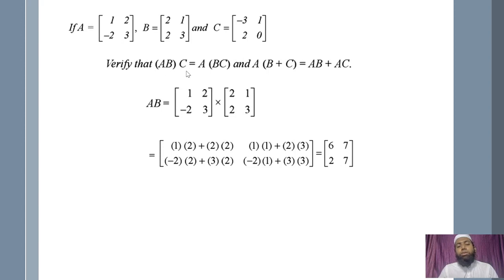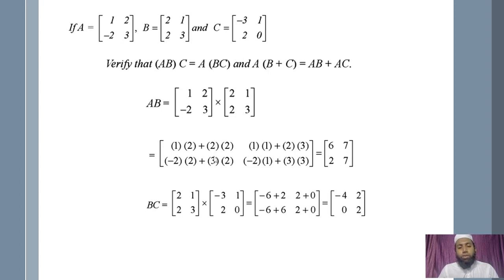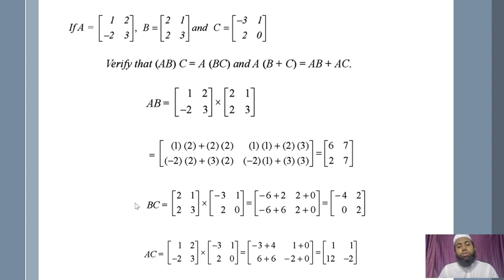We got AB, we will multiply this with C. Before that, let us calculate this BC also. See, in the same way, you will get minus 4, 2, 0, 2. So now we will calculate this B plus C also, because this AC, AB also. So AC is 1, 1, 12, minus 2. Look at this, these values you have to calculate and write out. If you want, you have to write this out on paper.